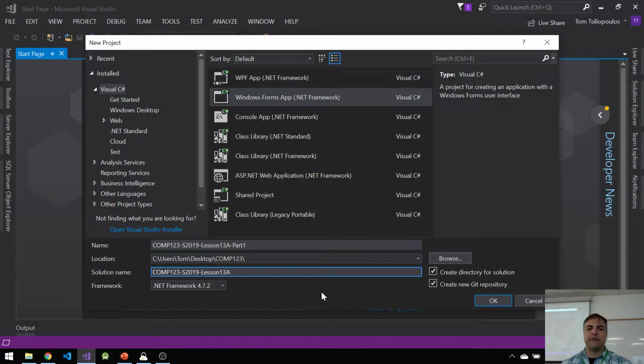I'm using .NET Framework 4.72. Some people were asking me today about their database. They can't see the options for the EF framework in their database. You need to update your Visual Studio and download the piece parts you're missing if you don't have those options. I'm using Git repository again, and I'm going to press OK.